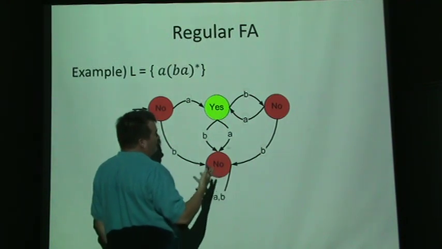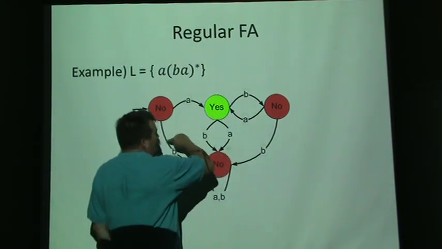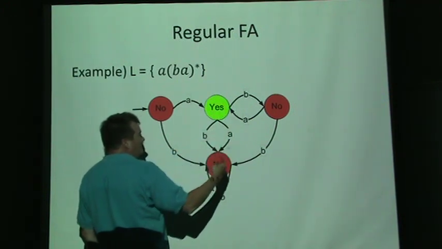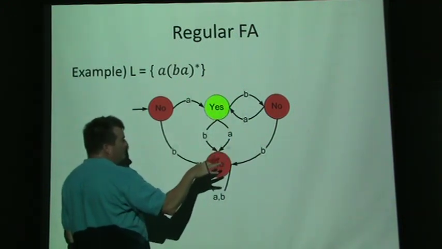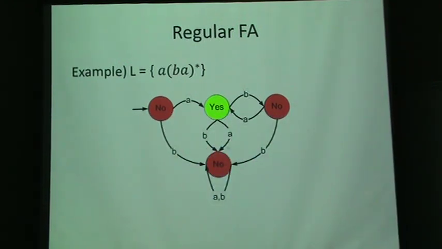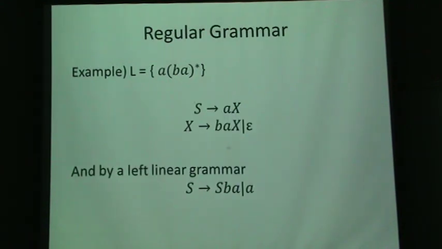I'll just randomly pick a letter X, meaning I'm in that state, and then I'll describe what I need to see to be an acceptable word, to eventually go out to a yes state. So the corresponding grammar for this language would look like this.